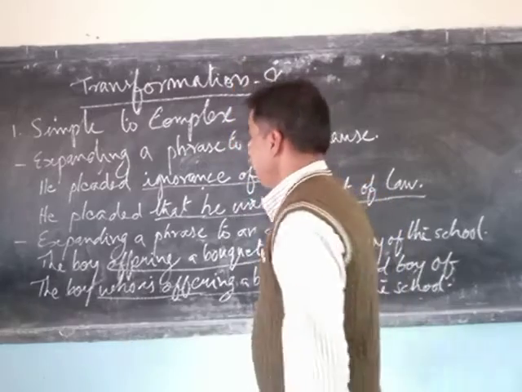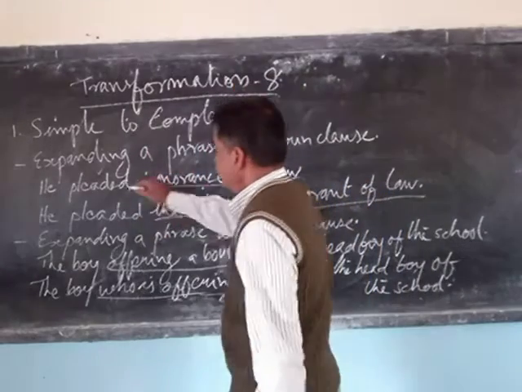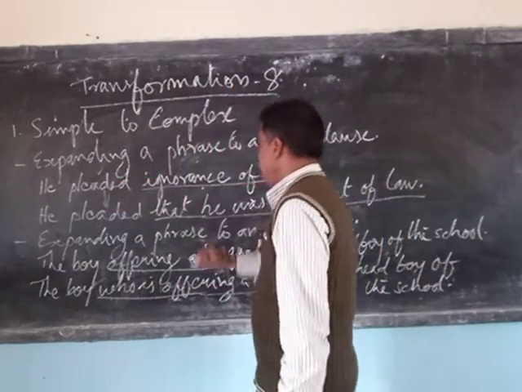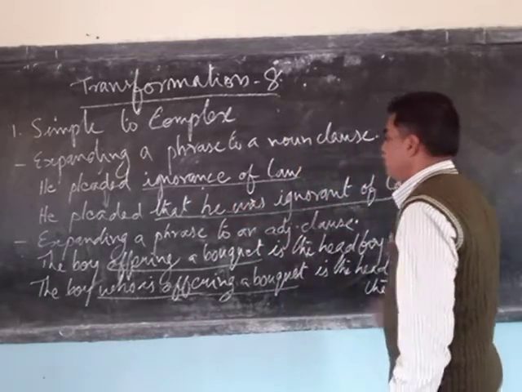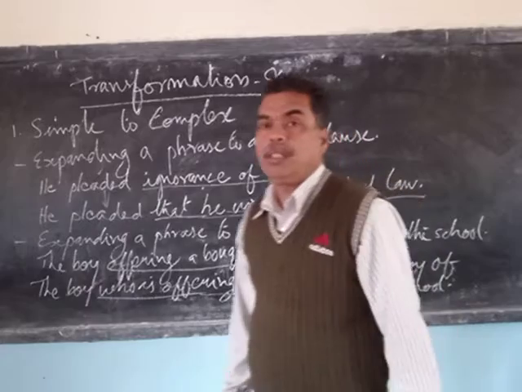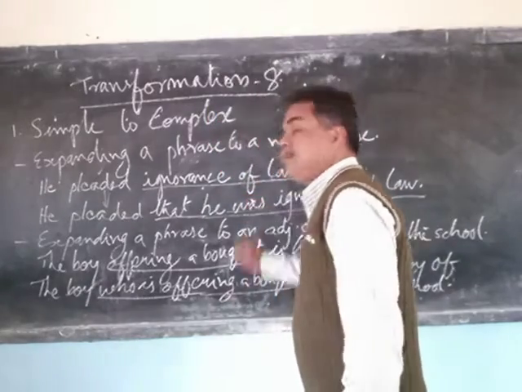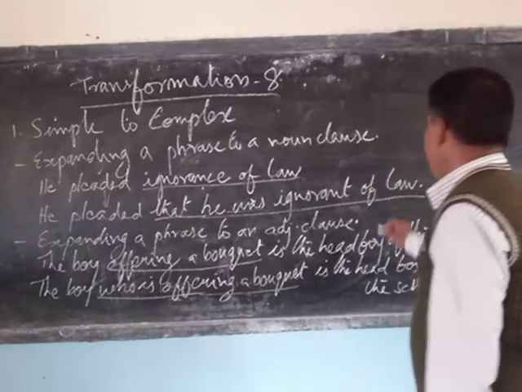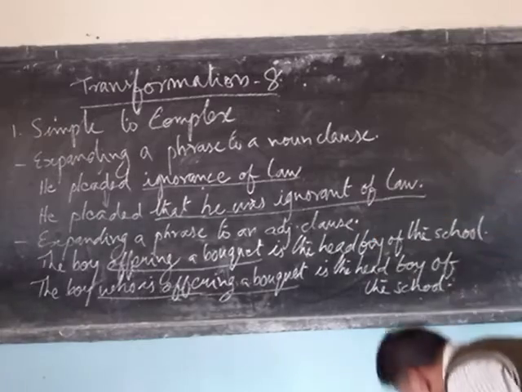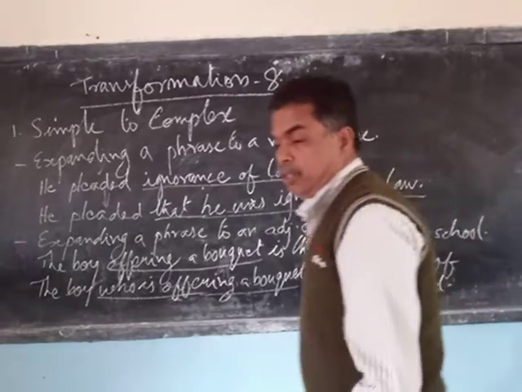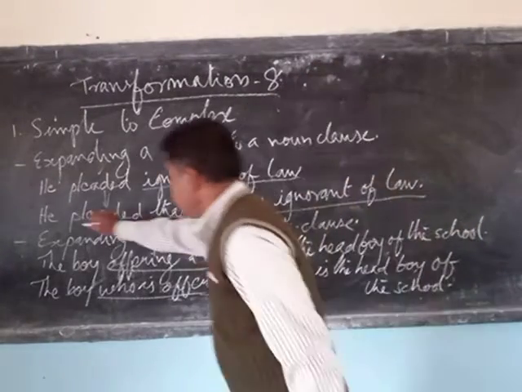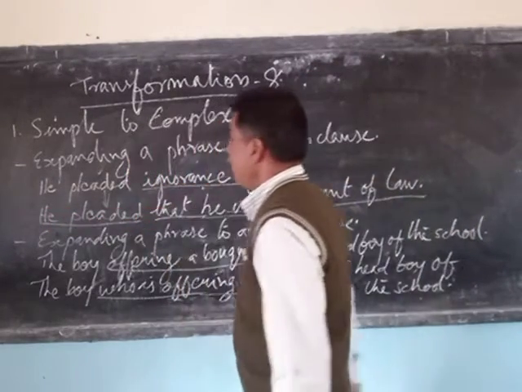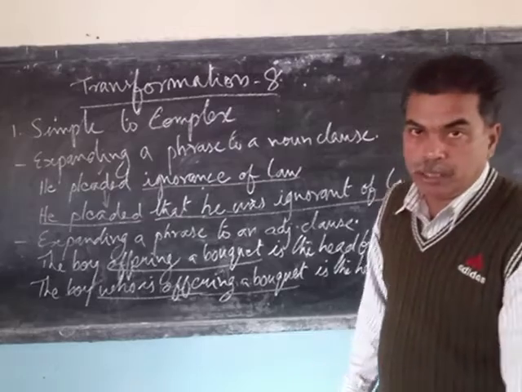Fine. Look at this sentence. He pleaded, the same verb that was there, that he was ignorant of law. This is another verb. Now, a clause is a group of words which has got a subject and a finite verb. So this is one clause. He pleaded, that is a main clause.